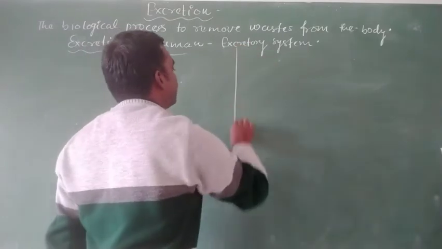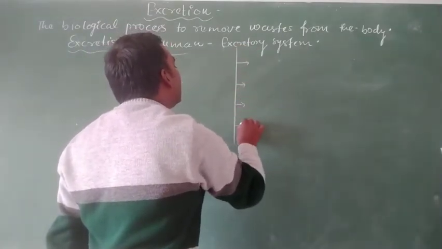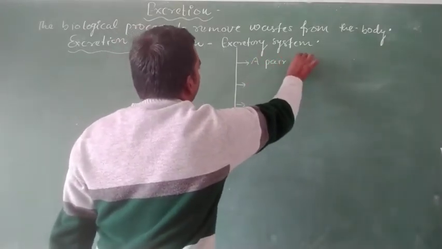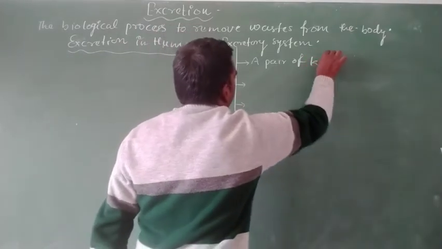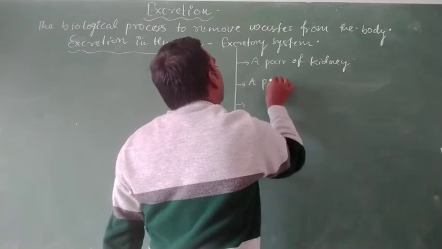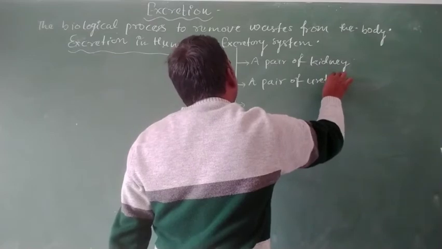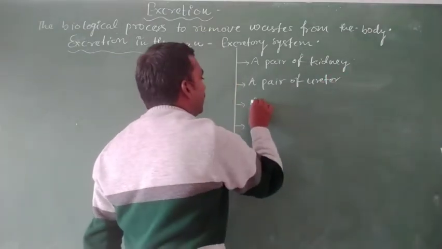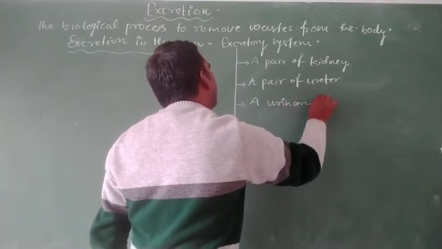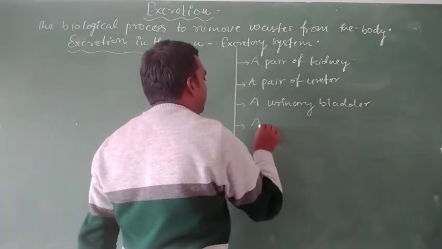This excretory system consists of four components: a pair of kidneys, a pair of ureters, a urinary bladder, and a urethra.